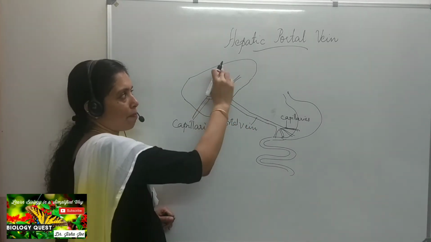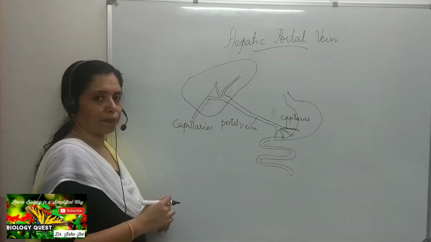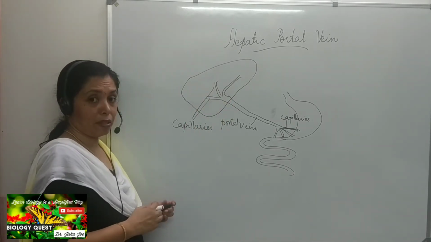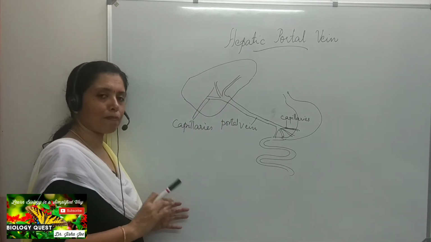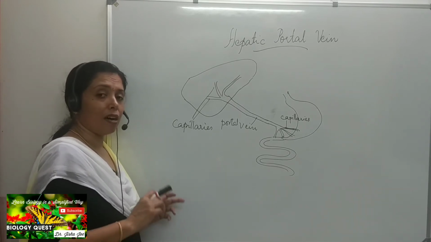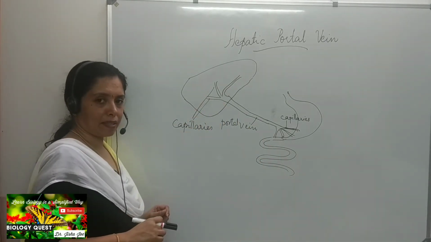And this is called the hepatic portal vein. Hepatic, it is related to the liver. So that is why it is called the hepatic portal vein. The hepatic portal vein is an example of a portal vein. What is a portal vein? A vein which begins and ends in capillaries.